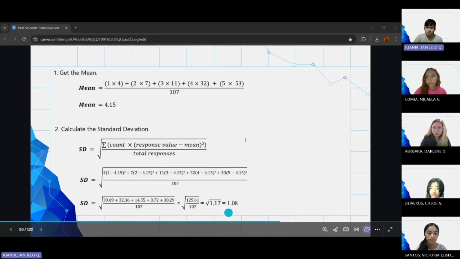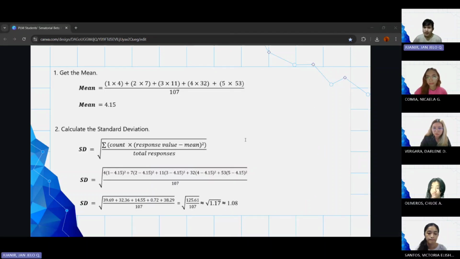So for the standard deviation, we have a mean of 4.15, the variance is 1.17, and the standard deviation is 1.08. To assess this result, we will divide 1.08 by 4.15 and multiply it by 100%. The resulting coefficient of variation is 26.02%. Since it is below 30%, this indicates low to moderate variability, which signifies that the Haribons are quite similar with one another who assess the senators based on television news as a source of information.